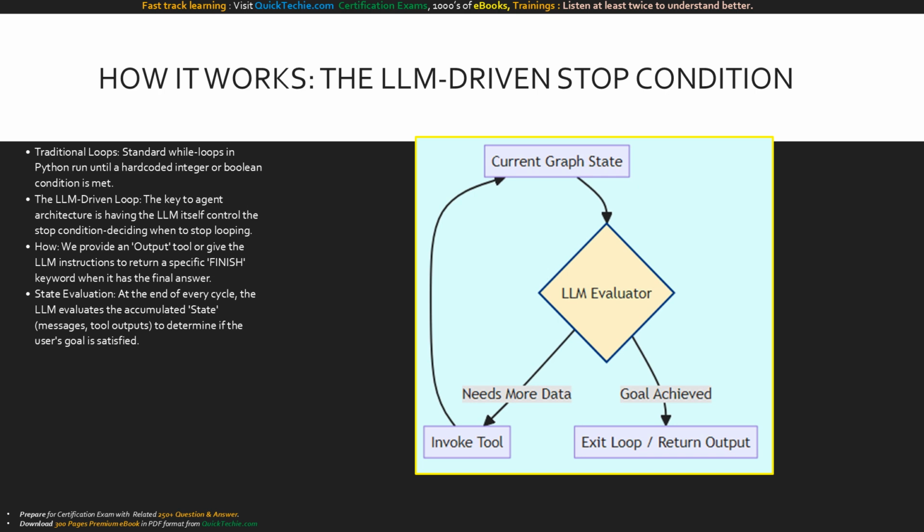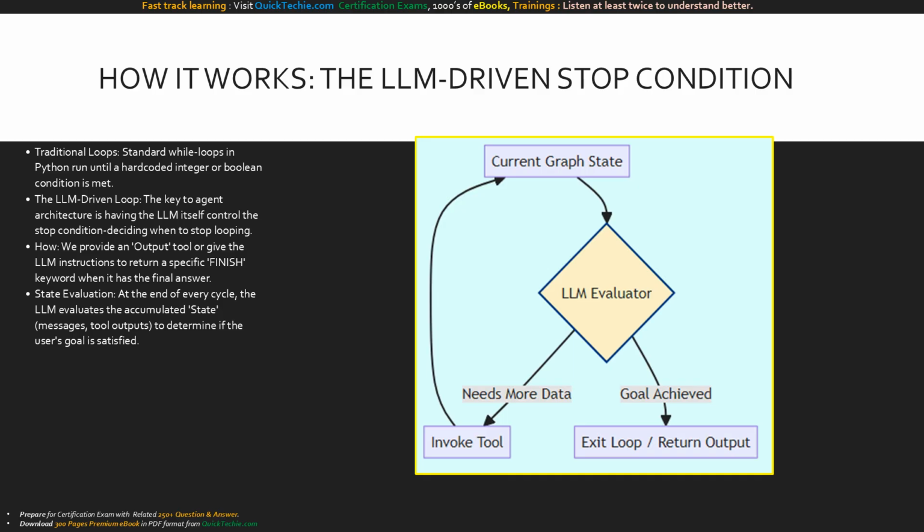We give the LLM access to external tools and explicitly instruct it to evaluate the context after every step. If the LLM realizes it needs more data, it outputs another tool call, keeping the loop alive. If the LLM determines it has fully answered the user's original query, it calls a specialized final answer tool or outputs a completion token to break the cycle. The intelligence of the system lies in the LLM acting as its own routing engine.